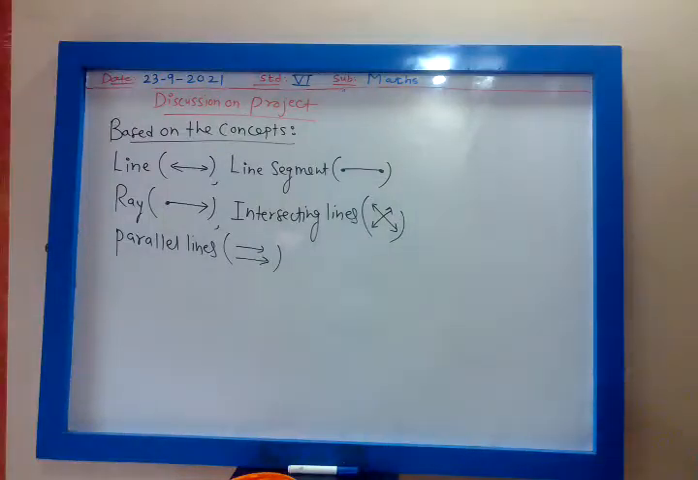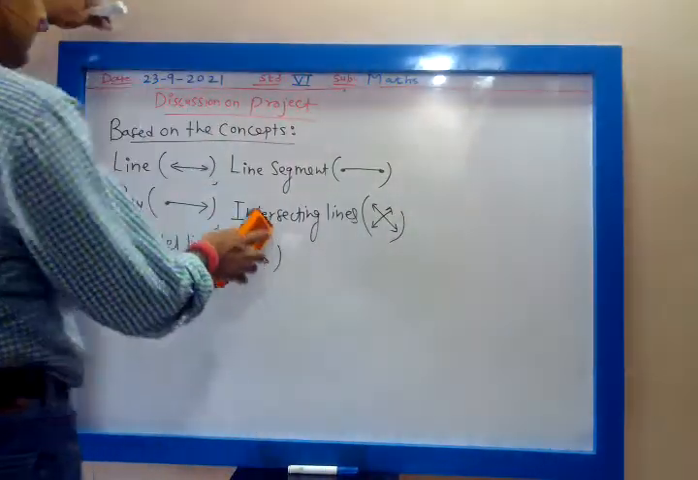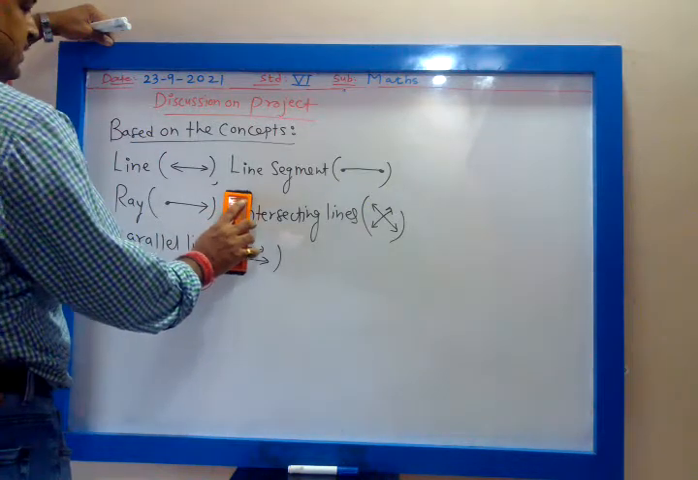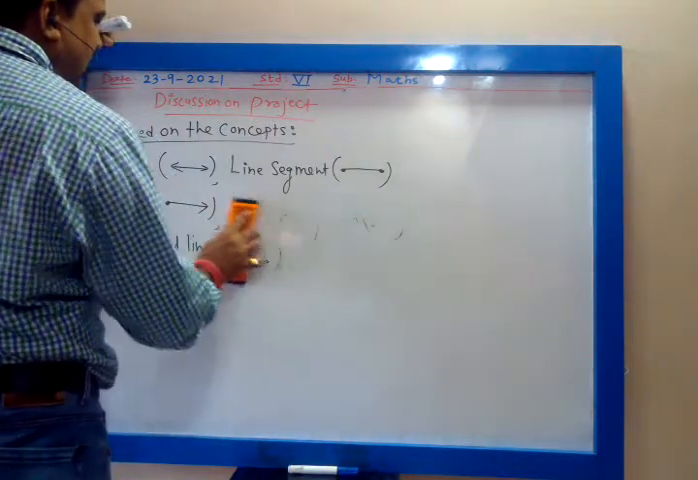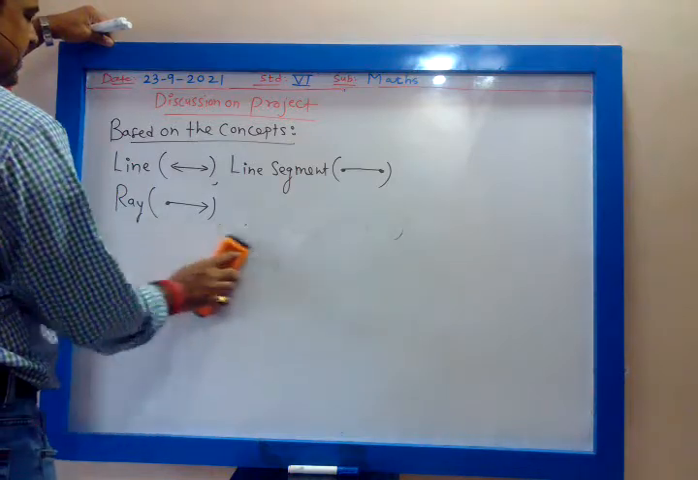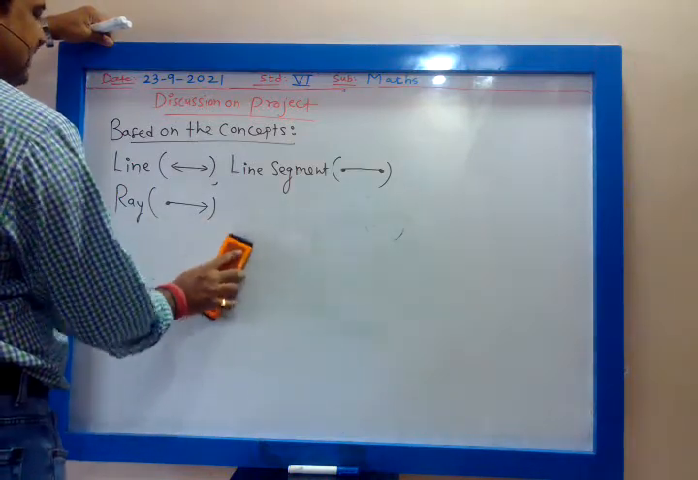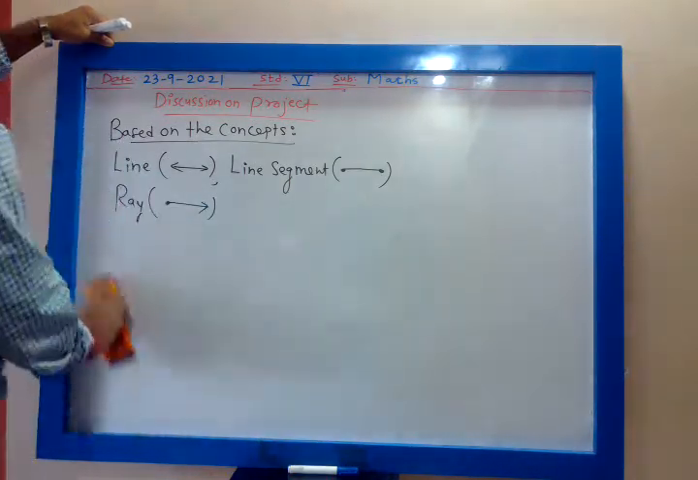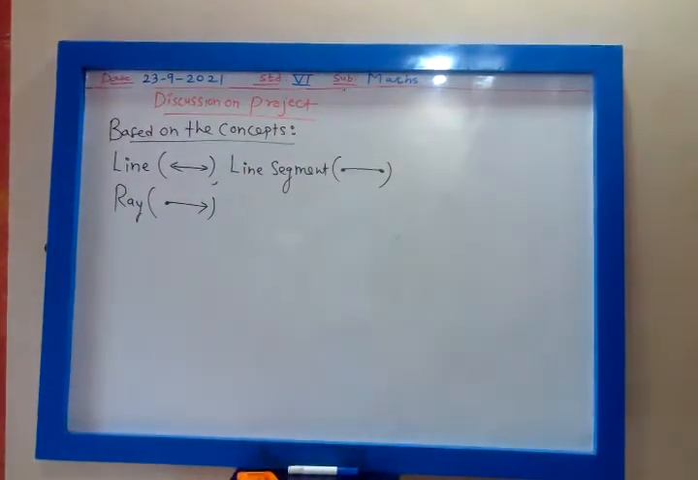Line, line segment, ray, intersecting lines, parallel lines. Let me restrict this to three: line, line segment and ray only. Okay, we will not keep the others.